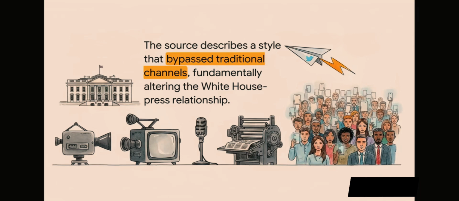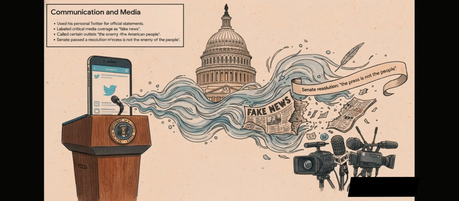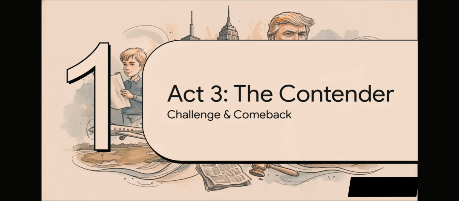But it wasn't just about policy, right? The article spends a lot of time on how he communicated as president. It describes a style that totally bypassed the usual channels and really changed the fundamental relationship between the White House and the press. And that is a huge theme here, this whole direct-to-the-public thing. His personal Twitter account was often the first place you'd see official presidential statements. He constantly branded reporting he didn't like as fake news, and even called some news organizations the enemy of the American people, a statement so potent, the source points out, that the US Senate unanimously passed a resolution just to push back on it.